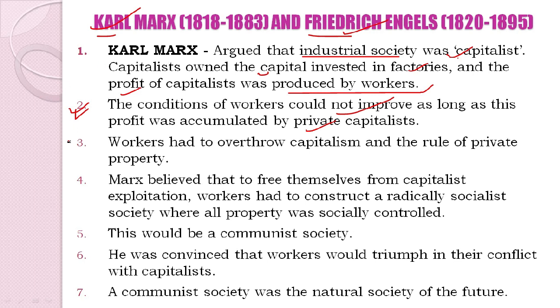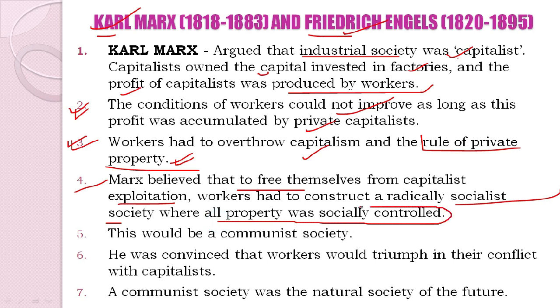So therefore they had to organize themselves into cooperatives. Workers had to overthrow capitalism. Why? Because we see the issues related to capitalism as far as the workers were concerned and the rule of private property. Only then the benefits could be shared among the workers. Next point, we see that Marx believed that to free themselves from capitalist exploitation, workers had to construct a radically socialist society where all property was socially controlled.